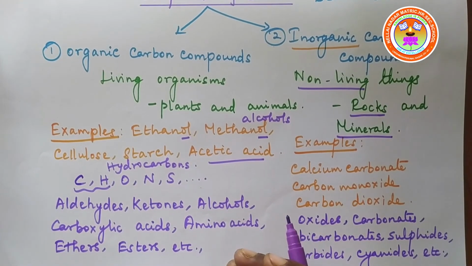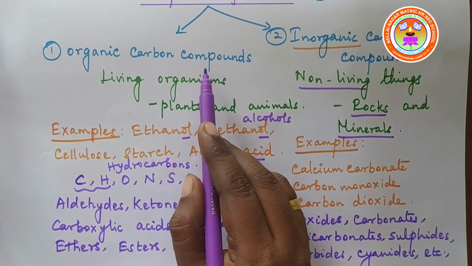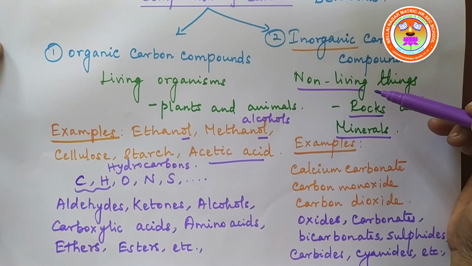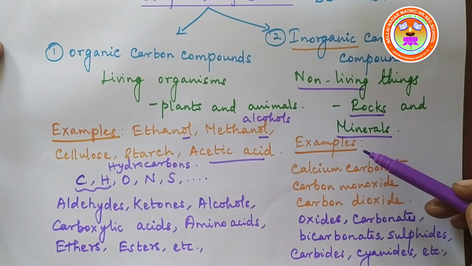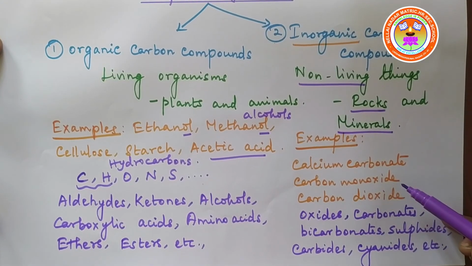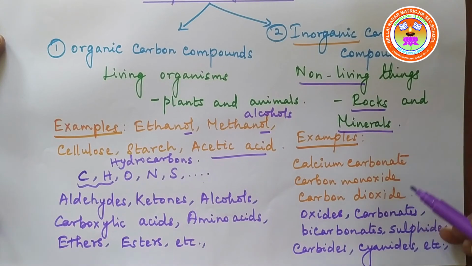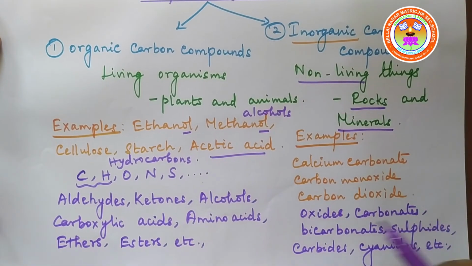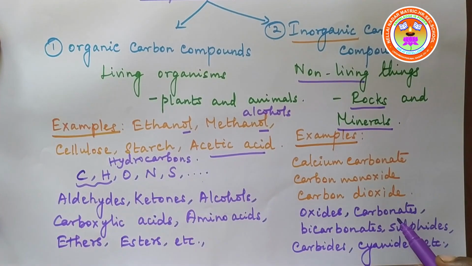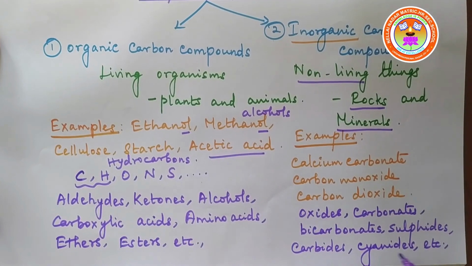Like that we have a large number of organic compounds of carbon. Similarly, inorganic compounds of carbon include calcium carbonate, carbon monoxide, carbon dioxide, and these may be classified as oxides, carbonates, bicarbonates, sulfides, carbides, cyanides.